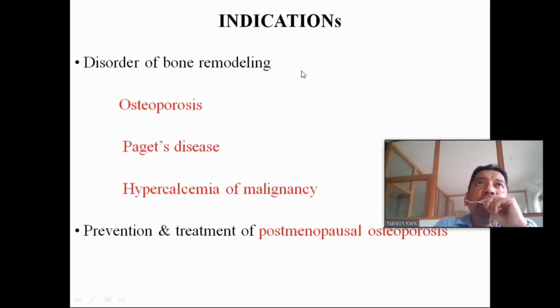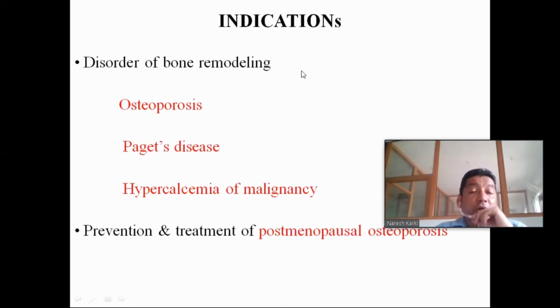In Paget's disease there is increased osteoclastic activity, so bone resorption, which results in hypercalcemia. The role of the bisphosphonate here is to reduce the osteoclastic activity, so they reduce the calcium level in the plasma. So that treats the hypercalcemia because of Paget's disease.